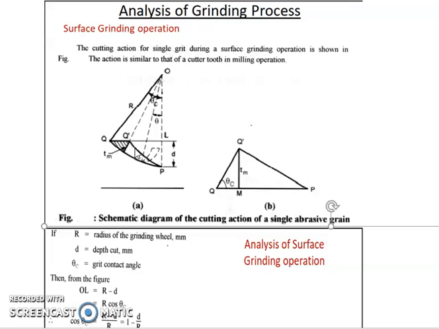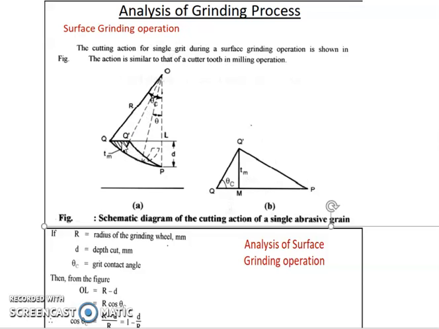So in order to find out the maximum chip thickness, from Q dash we have drawn a perpendicular to QP. As shown in this diagram, from Q dash we have drawn perpendicular to QP. At this point M represents the t_m, and this angle represents theta C. This angle POQ dash represents angle theta C.